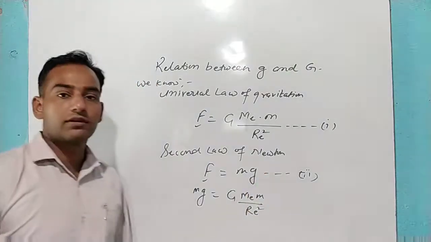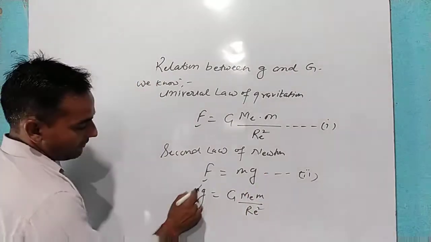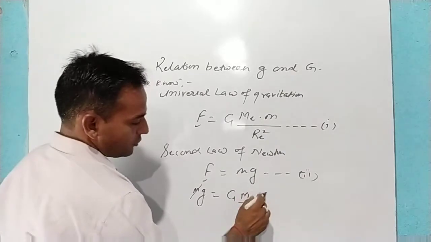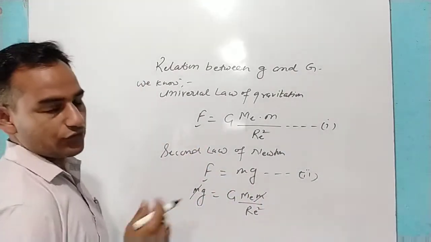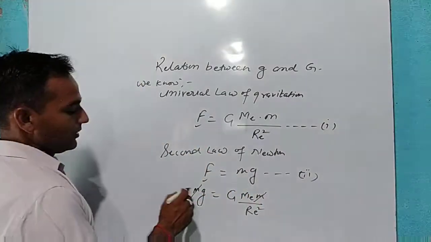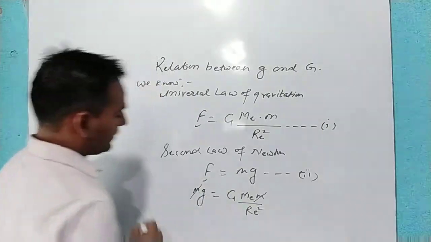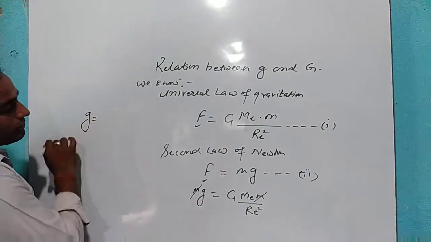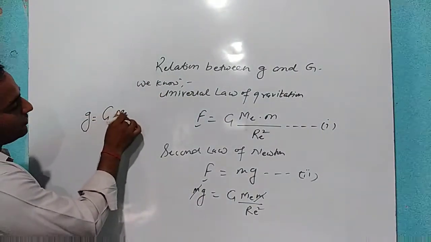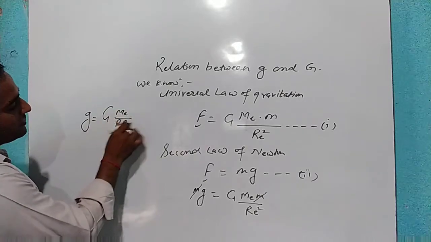Now listen, here also we have m of the object. Here also we have m the object, mass of the object or a person. m cancels. The remaining part is small g is equal to capital G mass of Earth upon Re square.